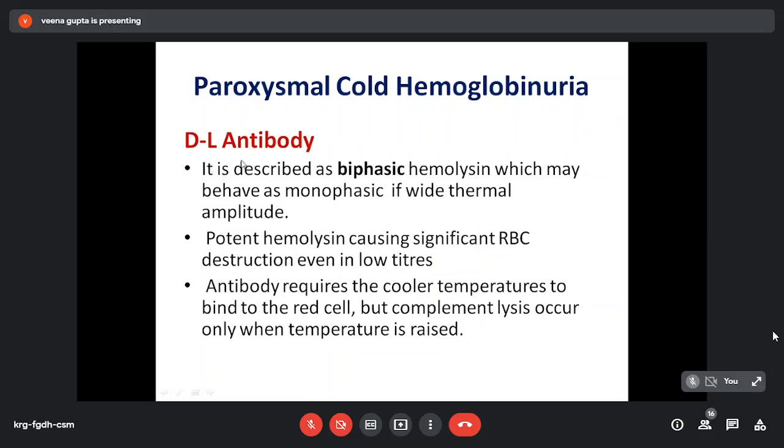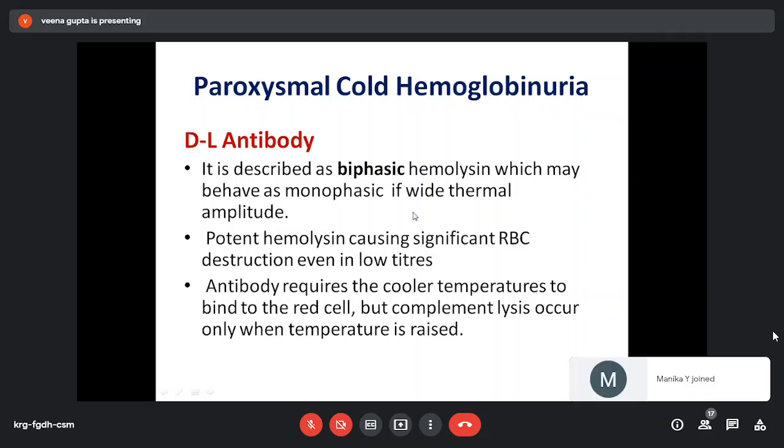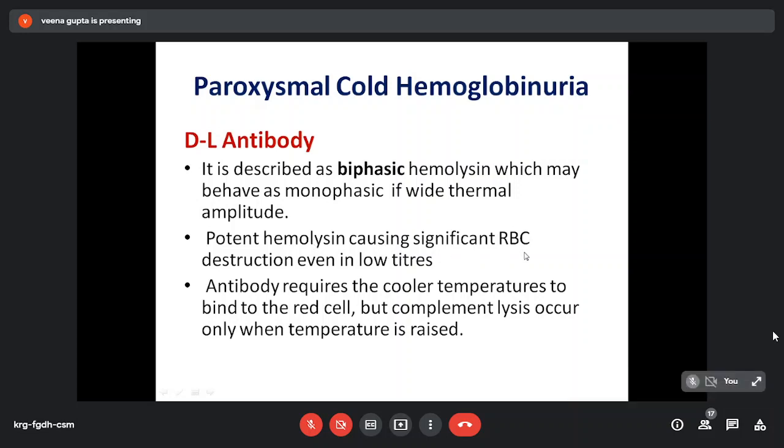This Donath-Landsteiner antibody is described as a biphasic hemolysin, which may behave as monophasic depending on thermal amplitude. It is a potent hemolysin which causes significant RBC destruction even in low titer. But the antibody requires cooler temperature to bind to the RBCs, and complement lysis occurs only when temperature is raised.